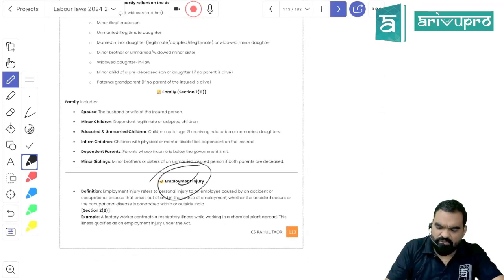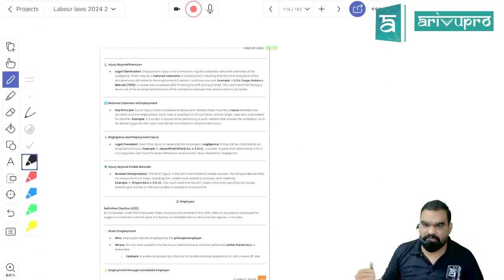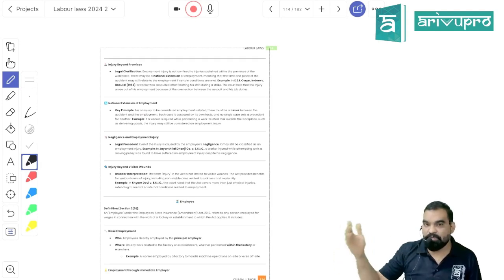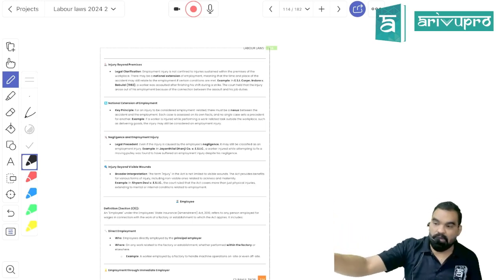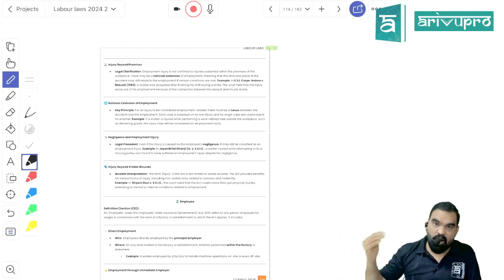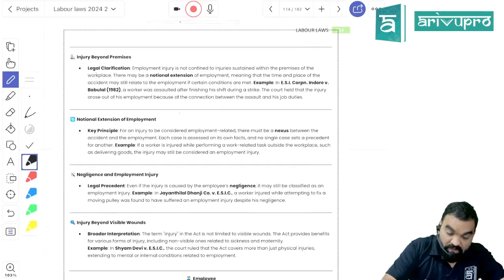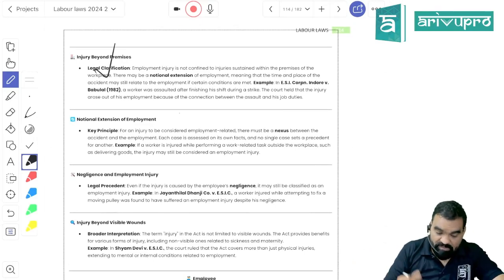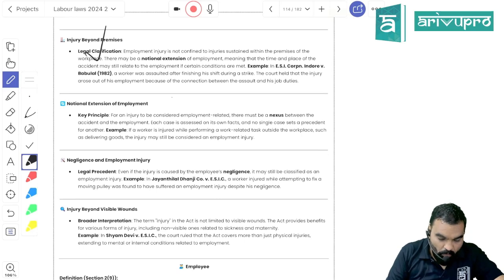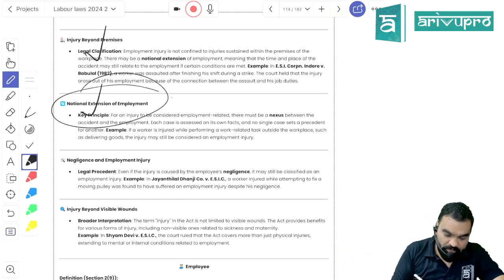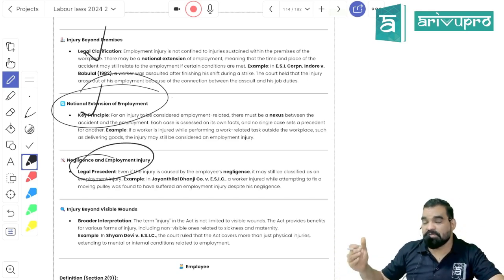What is employment injury? Employment injury is nothing more than an injury that has been caused out of employment or during the course of employment, and it is not necessary that the injury needs to be caused within the establishment while working in the establishment. Even if you are out for the work of the establishment, if there is a direct connection between your employment and injury, it will be classified as an employment injury, and you would be eligible for compensation under this act, right? Notional extension of employment means there should be a connection between injury and the employment, right?